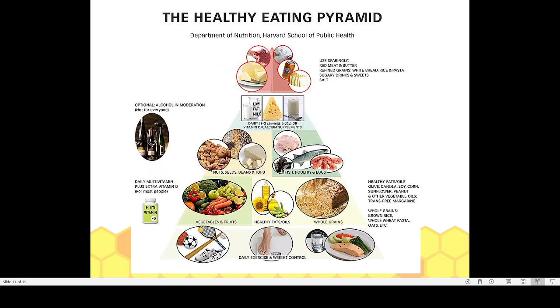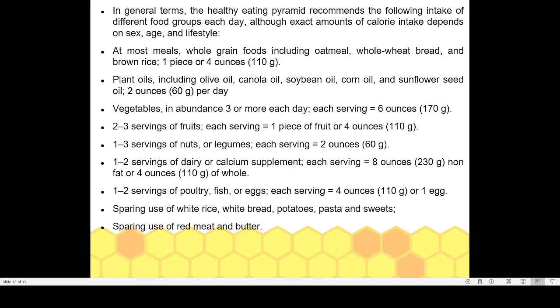Now the next one is also a healthy eating pyramid. Here a lot of illustrations and examples are given, showing the intake of different food groups each day. For example, whole grains should be taken in a higher quantity, as I already explained. Plant oils like soybean oil, corn oil and sunflower seed oil, you take 60 grams per day. Vegetables 170 grams. Then fruits 100 grams. That means daily you need a minimum of 100 grams of fruits. That is the requirement. Then legumes.